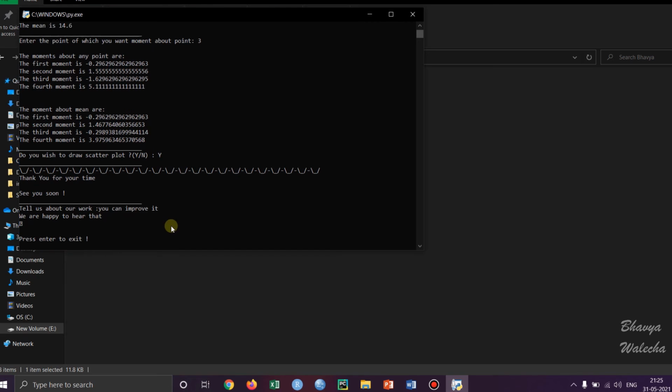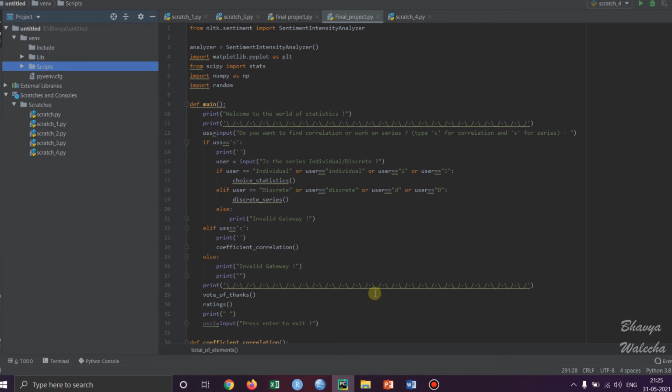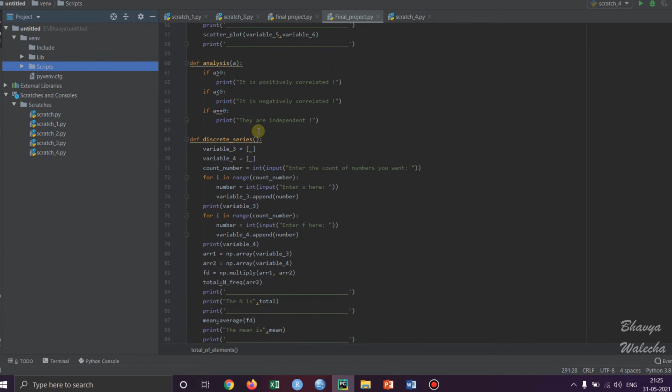So thank you, and I created this program in PyCharm using many libraries: NLTK sentiment for the feedback on our work, Matplotlib for the scatter plot, SciPy for some stats things which we're not able to do in the looping, NumPy as np for multiplying the two lists of numbers in the discrete case, and random for the random series. So the main function is just this small and there's a whole lot of coding behind it.